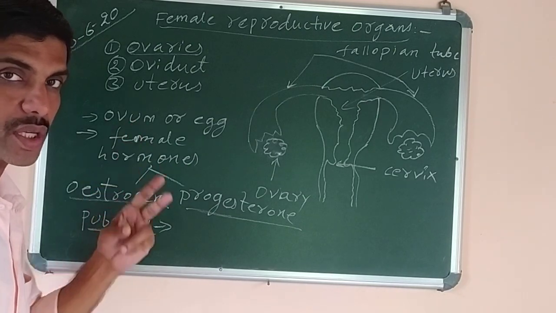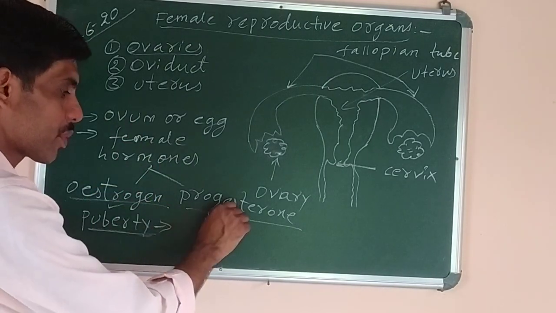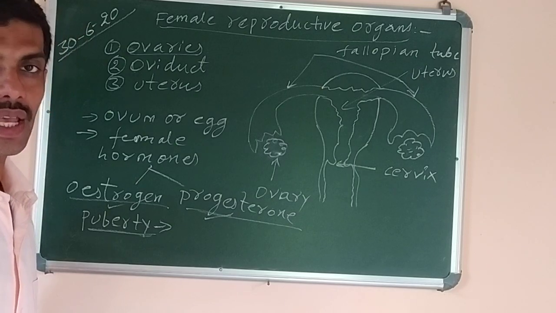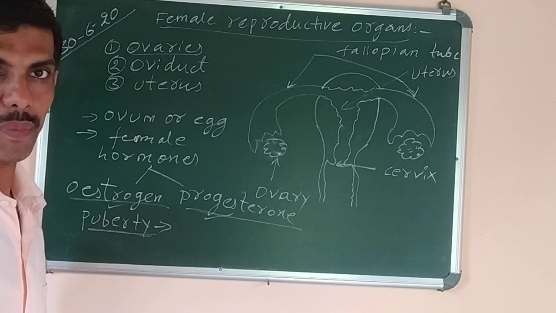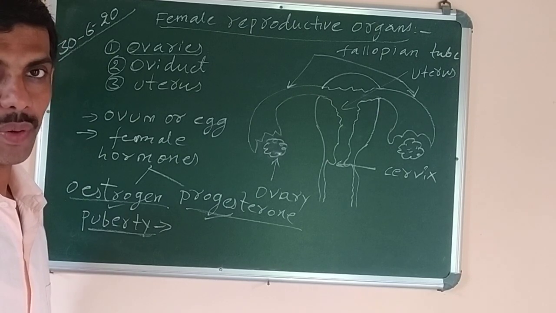What are the two hormones it produces? Estrogen and progesterone. What is the function of the hormones? It helps to maintain the secondary sexual characters in females, like development of breast, or during pregnancy it is also required.